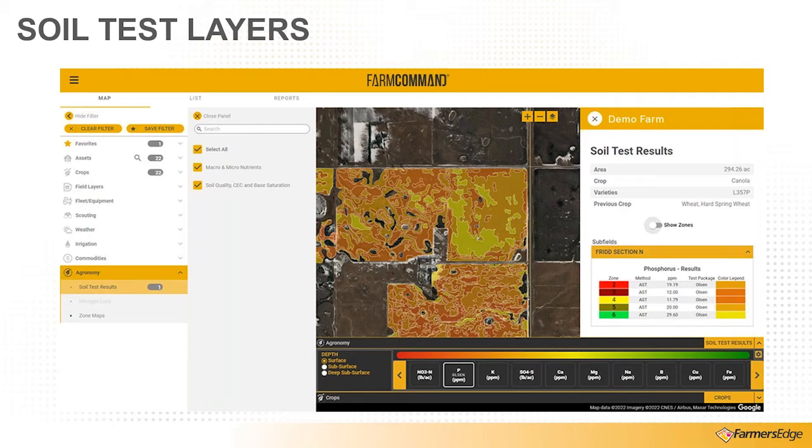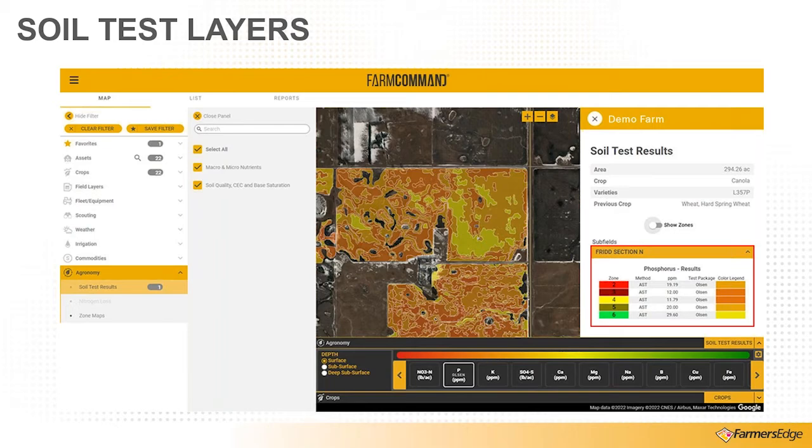We can click on a specific field here. We've clicked on this field, and here are our actual soil test results. We look at our different zones in this box over here, and we can see our ranges in parts per million. On the high side, we're just under 30 parts per million. On the low side, we're at about 11 and a half. So that's the range where we're at.